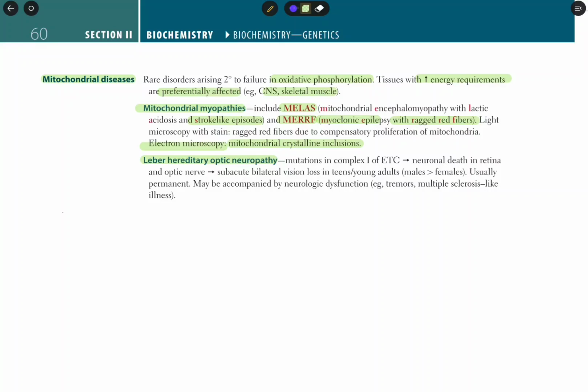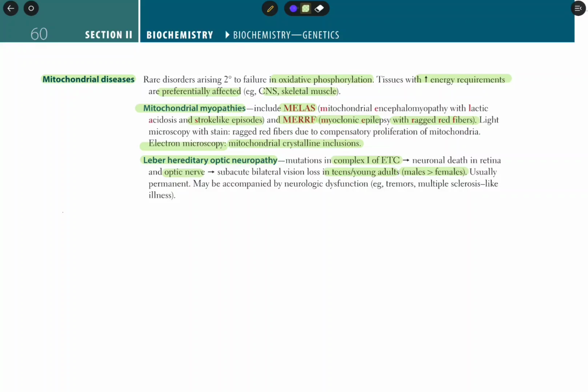Leber hereditary optic neuropathy: when mutations in complex 1 of the ETC take place, neuronal death in the retina and optic nerve takes place. It leads to subacute bilateral vision loss in teens and young adults. Males are more affected than females. It is usually permanent.